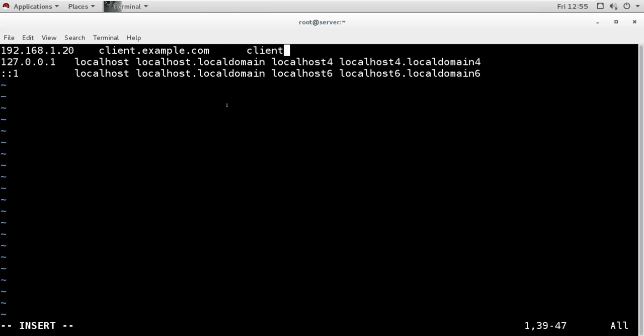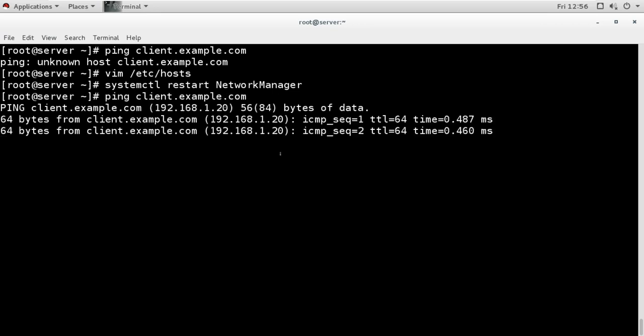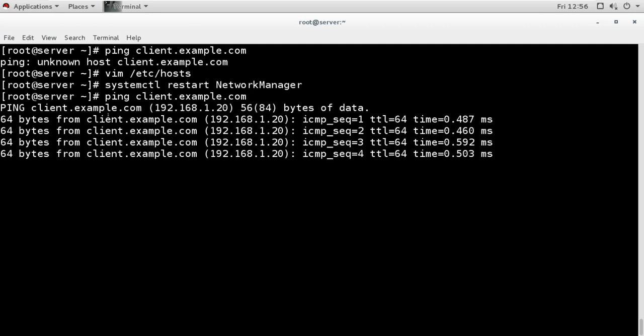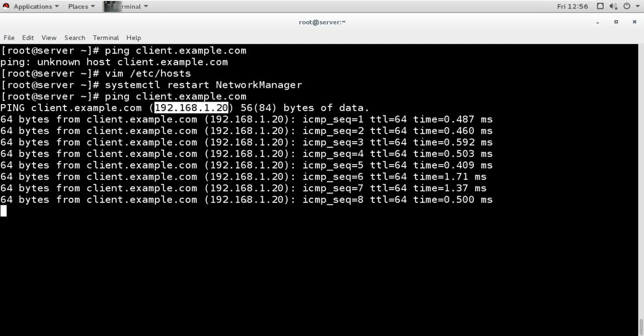Full name, short name, and then we will save the file and restart the network service. Done. Now when I try to ping the name again, you can see I am getting the reply. Now where is it getting resolved? It is getting resolved from the hosts file.